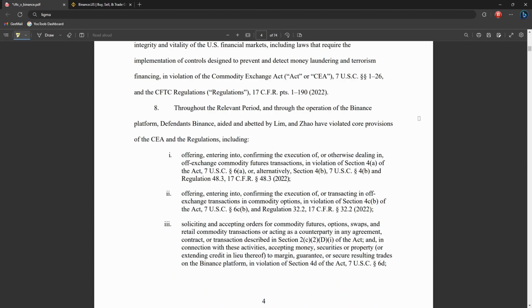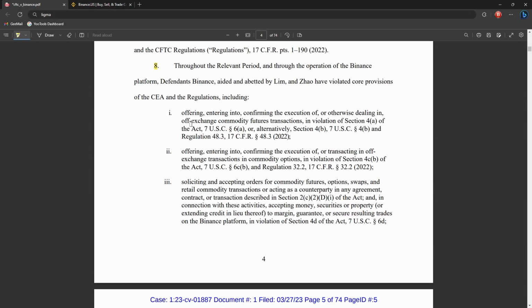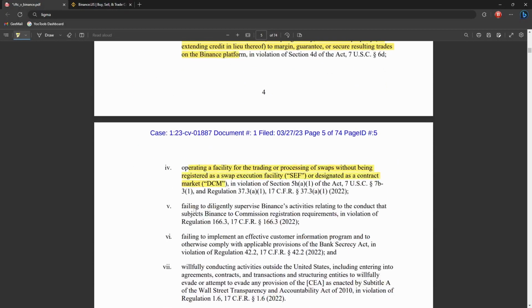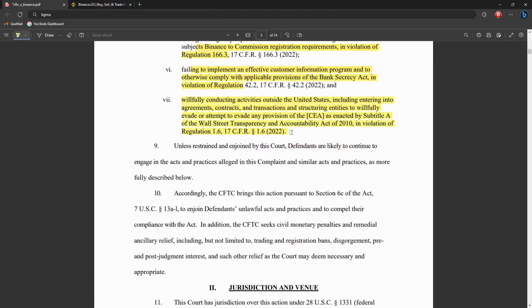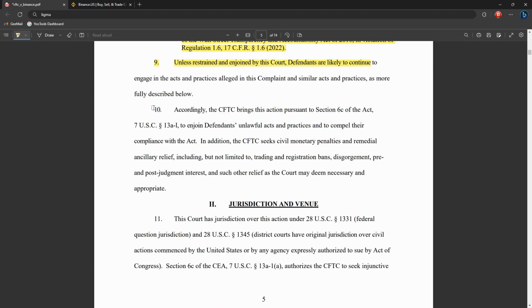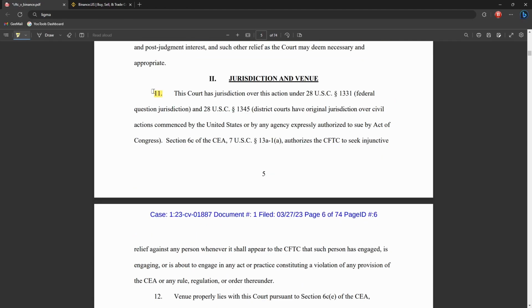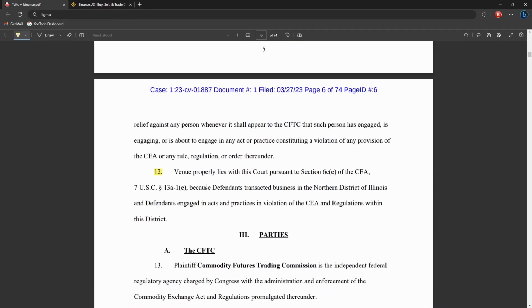Now for those who actually care about the law, Section 8 goes into the specific violations on these paragraphs here, paragraphs 1, 2, 3, 4, 5, 6, and 7. Section 9 says, unless we do something, they're just going to continue to do this, and it's not fair. That's just a bit of waffle, which is pretty obvious. Section 10 isn't really that important. Section 11 and 12 aren't really that important either.